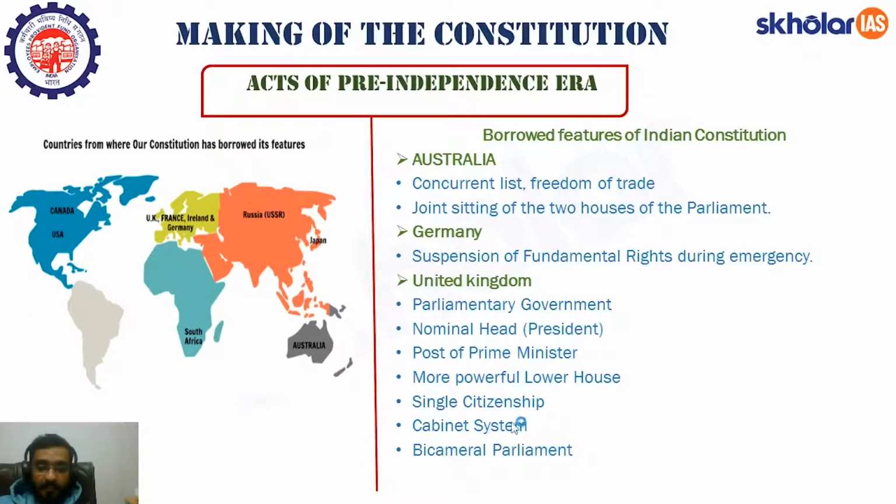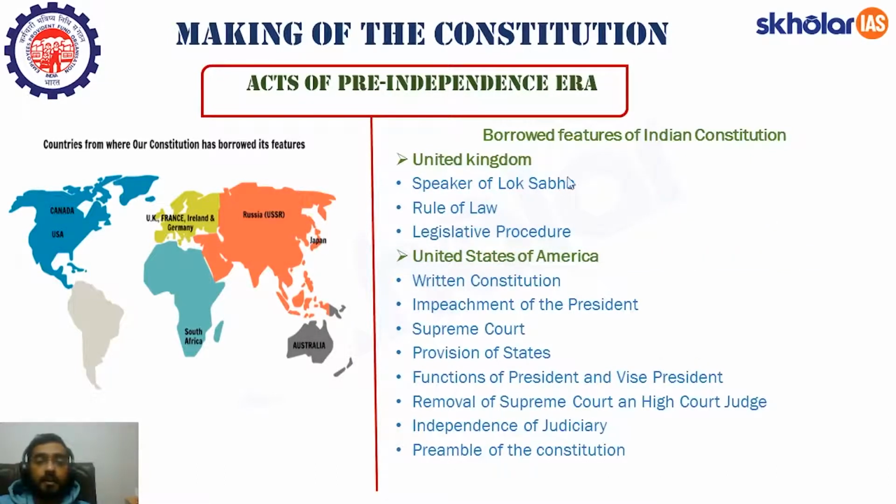We have the cabinet system, in which portfolios are allocated to various ministers. We have also borrowed this from the United Kingdom. Second is the bicameral parliament, that is the division of parliament between the upper house and lower house. This is known as bicameral parliament. We have also borrowed this from the United Kingdom. Now we have a Speaker of Lok Sabha. Whenever Lok Sabha meetings are going on, you must have seen a person sitting there with a mic. That post is the Speaker of Lok Sabha. We have borrowed this from the United Kingdom.